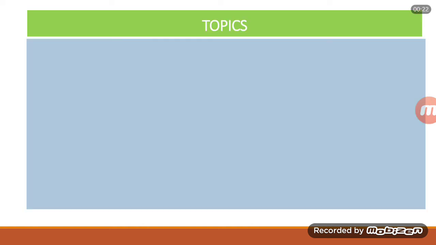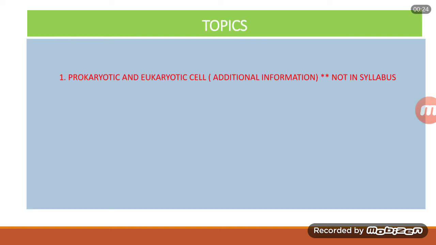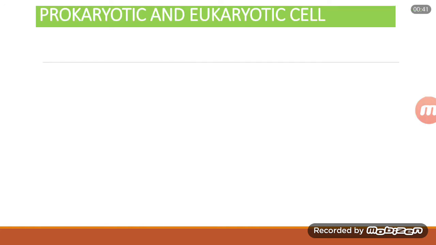The topics that we had studied were number 1, prokaryotic and eukaryotic cell, and it is just for additional information that is not mentioned in your syllabus. Number 2, difference between plant and animal cell, which is very important and it is there in the syllabus. So let's start with it.